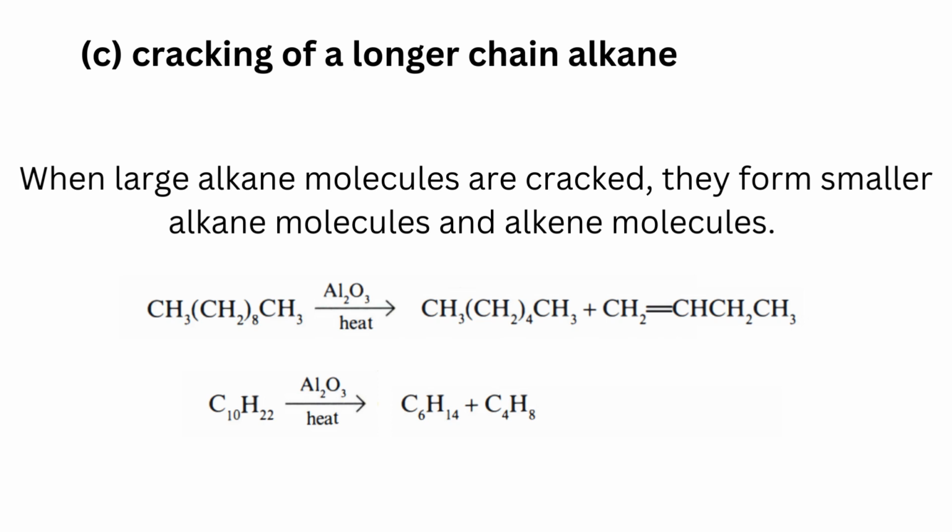And the third method is cracking of a longer chain alkane. When large alkane molecules are cracked, they form smaller alkane molecules and alkene molecules. CH3(CH2)8CH3 in presence of aluminum oxide and heat gives CH3(CH2)4CH3 plus CH2=CHCH2CH3. C10H22 in presence of aluminum oxide and heat gives C6H14 plus C4H8.